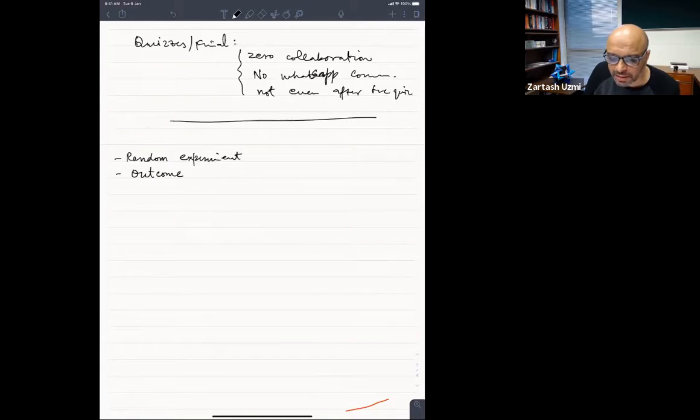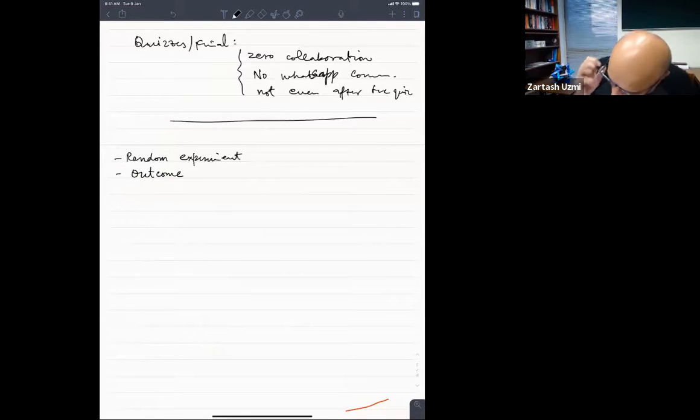So this is also an example of a random experiment. You have playing cards, a deck of 52 cards. You draw one card from that deck randomly. That's also an experiment. हमें पता नहीं है कौन सा कार्ड आपके सामने आ जाएगा. So that's a random experiment. And whatever outcome of that experiment that you see, that outcome is also one of the possible outcomes.